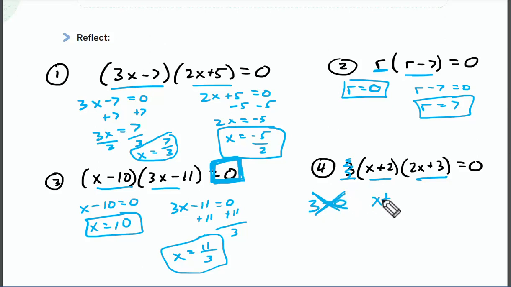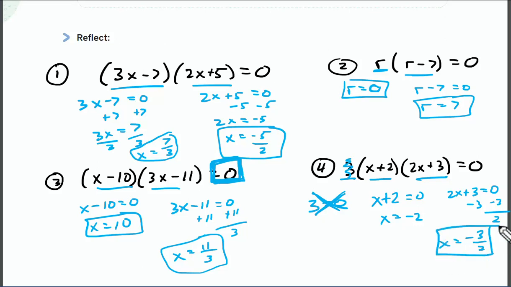I take the x plus 2 equals 0, so that's x equals negative 2. I take the 2x plus 3 equals 0, I minus 3, and then I divide by 2, and I got x equals negative 3 over 2. So I have 2 answers here, 2 answers here, 2 answers here, and 2 answers here.